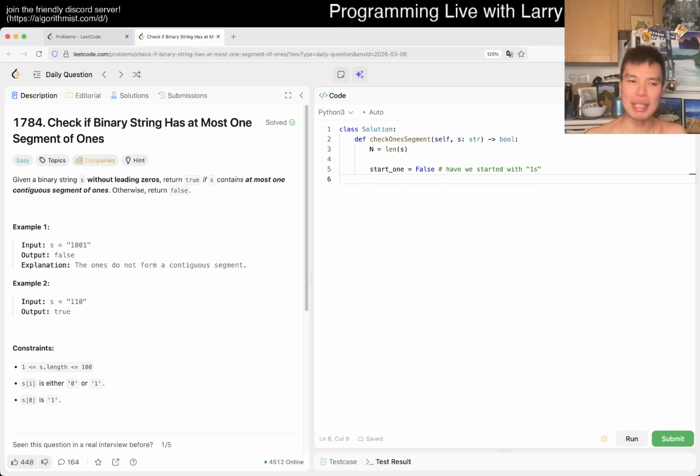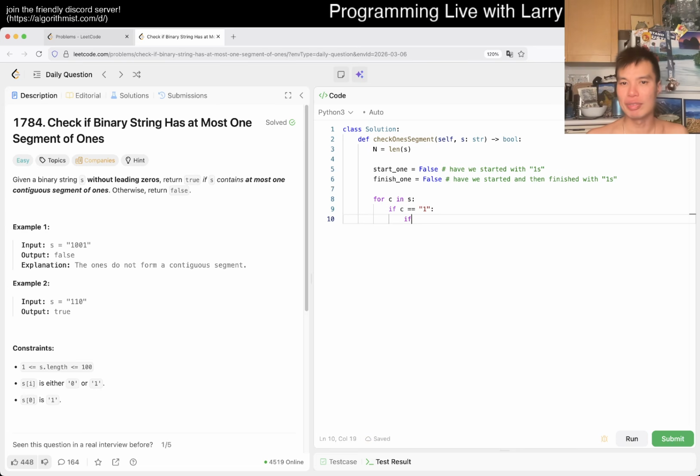And then maybe finished one: have we started and then finished with ones? Something like that. And then you could just do it straightforward. Like if c is equal to 1, then we go, okay, if start one is false, technically you could do it with is, but I don't know actually. There are multiple ways to write this, and this is maybe not so Pythonic.